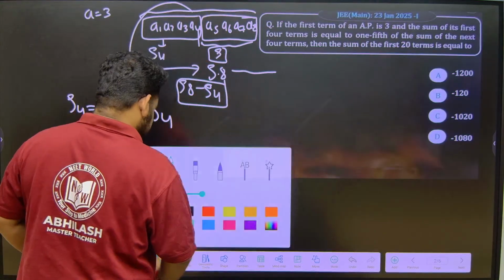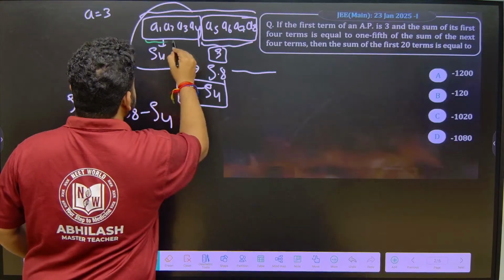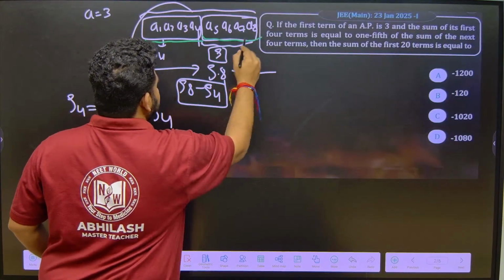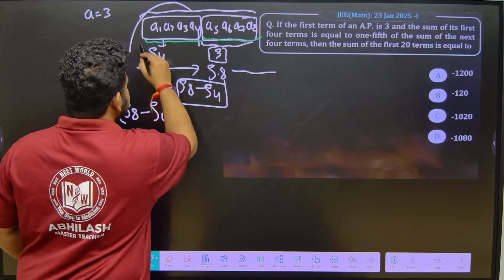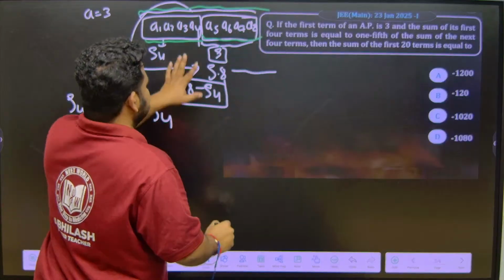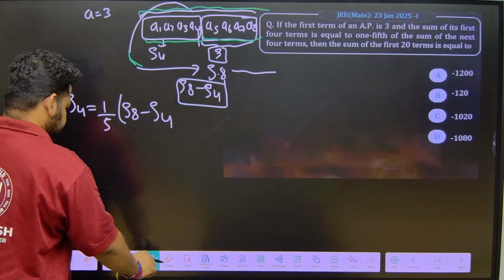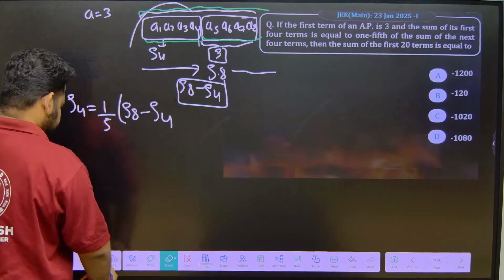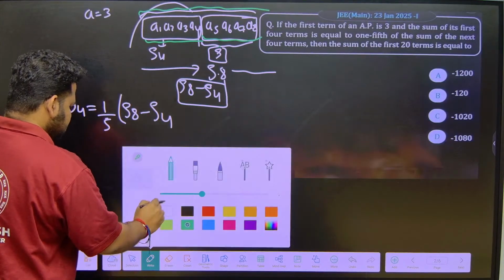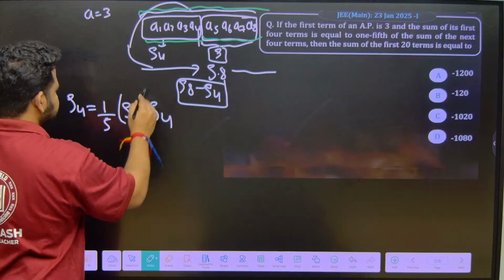Let me use some other color. This is S4. This is S, which we have to find out. This entire thing is for S8. Now, just by simplifying this, we will get the answer.